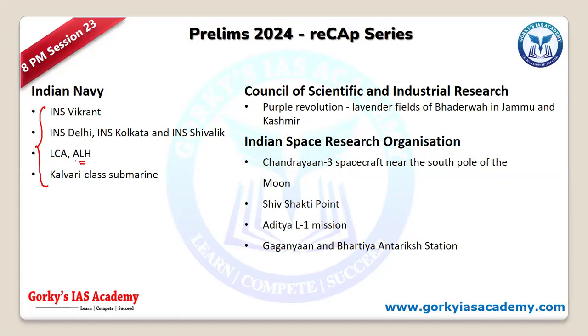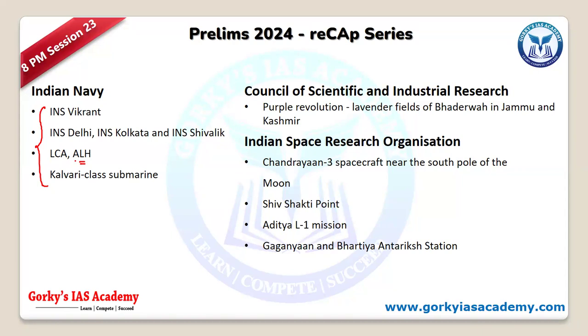as well as LCA, advanced light helicopter, as well as Kalvari. In Kalvari, Wagir and others. So these Kalvari class submarines are one of the most important submarines that we have developed. We had 6 different submarines which we have developed under this.